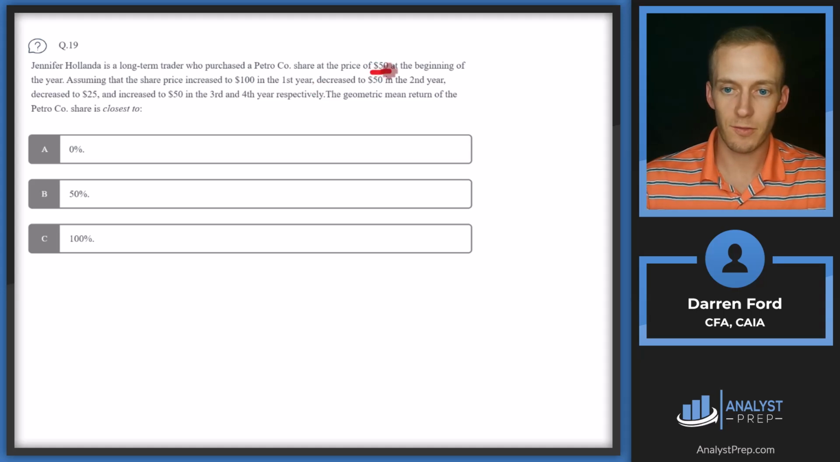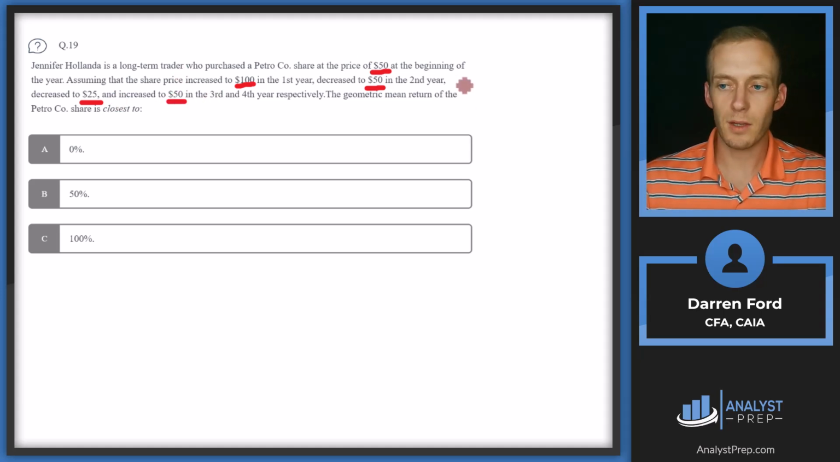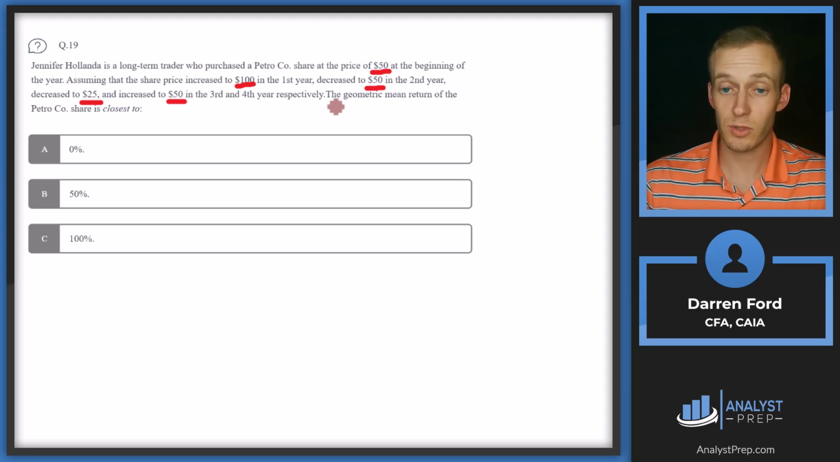So we have a share price of 50 at the beginning of the year. Share price goes to 100, so that's a 100% return. Decreases to 50 in the second year, decreases to $25, and then increases to 50. So I'm going to show how this works out from a returns perspective and actually calculating geometric returns. So remember, to calculate geometric returns, we're going to be doing 1 plus our return. So in the first year, we'll have 100% return. So it'll be 1 plus 1, which is 2.